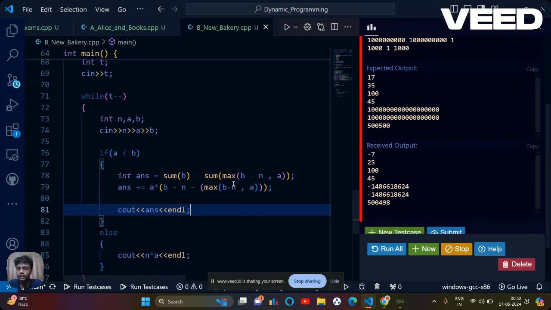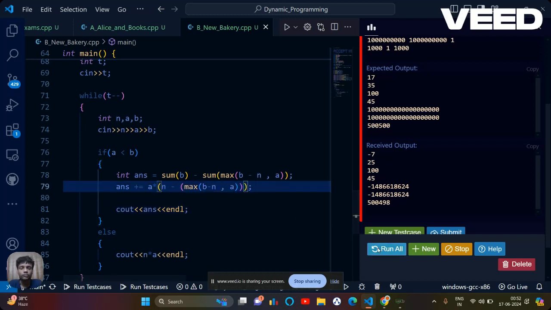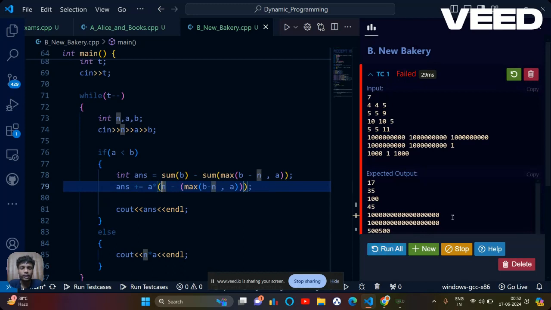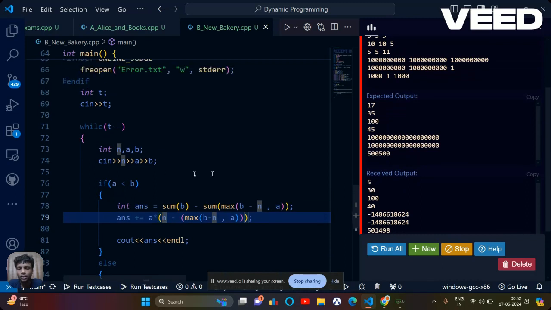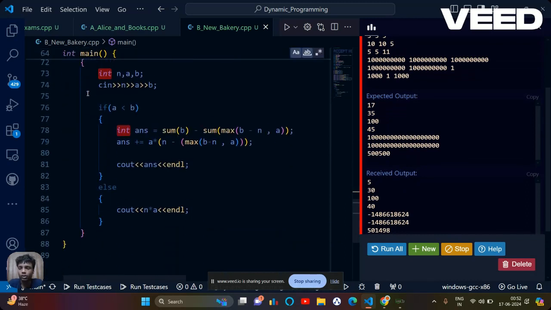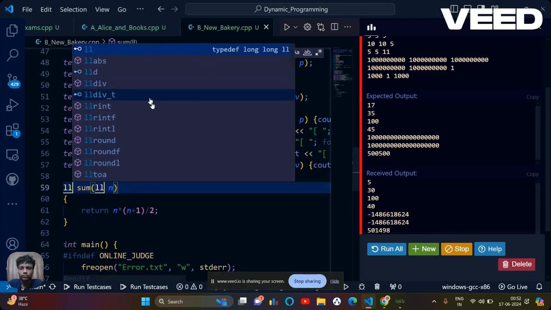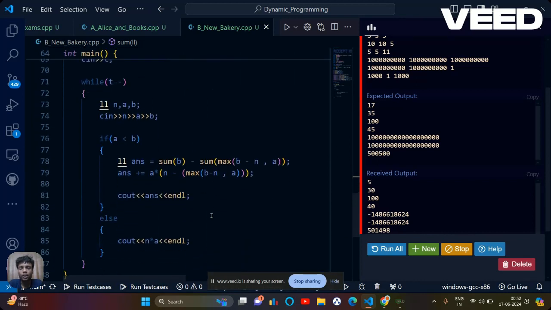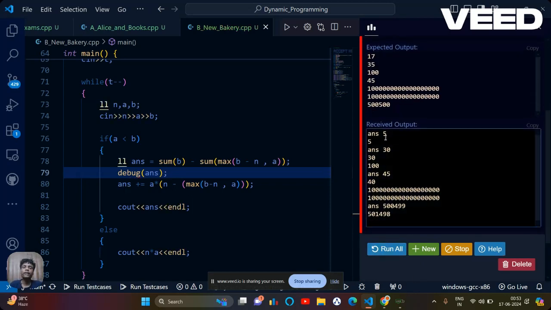Let's see what was wrong in that. I think I am doing this wrong. I don't know why I was taking n there. Okay, still there are some errors. First of all, let me change it to long. All right. Now I'm taking here answer equal to sum of b and sum of b minus a. Let me first of all debug the value of answer. What is the value I'm getting here? So I'm getting here 5, which I think is correct.